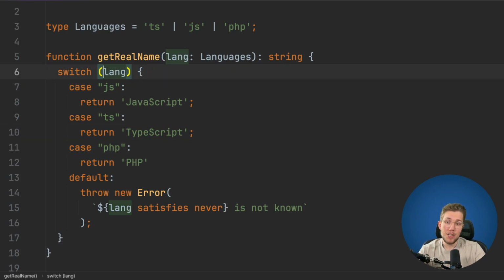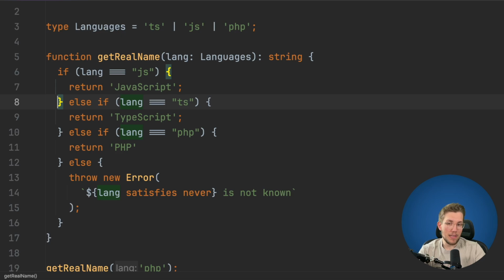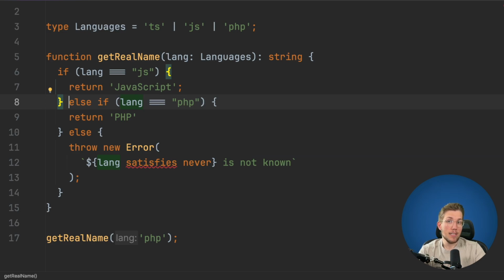Now, of course, we can do the same stuff with an if-else statement. So I can change this here, and this works perfectly fine and exactly the same. If I remove, for example, here the TypeScript, we can see I get an error again. So I really like this approach because we don't have to sacrifice one safety for another. We can have both the compile and runtime safety.